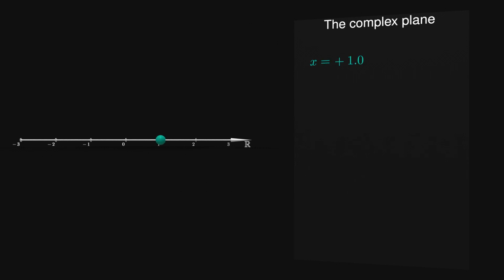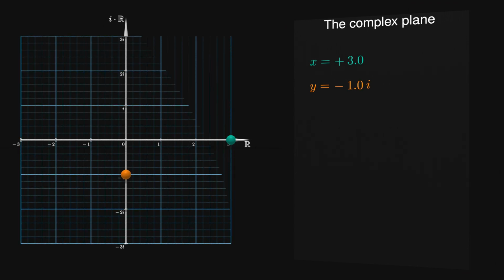Real numbers can be thought of as points on the number line, but i is not a real number. It lives on a line perpendicular to the number line, called the imaginary axis, and every multiple of i can be found on it too. You can think of a complex number, for example 3 minus i, as a point in this 2D space.